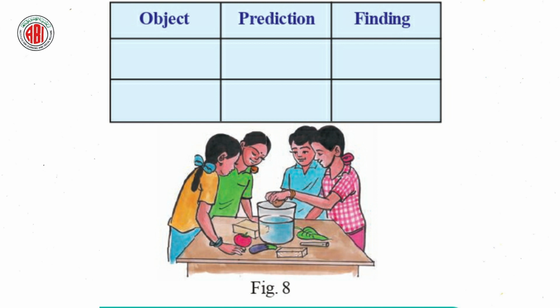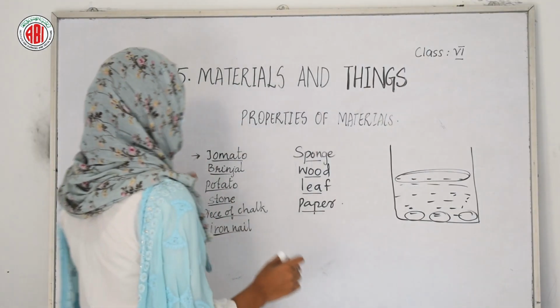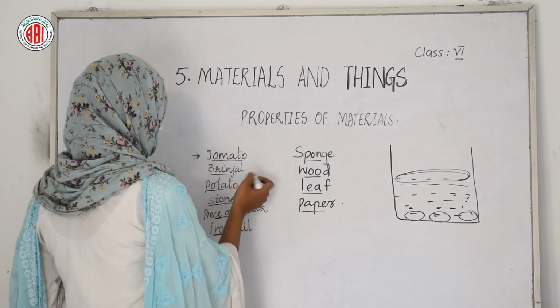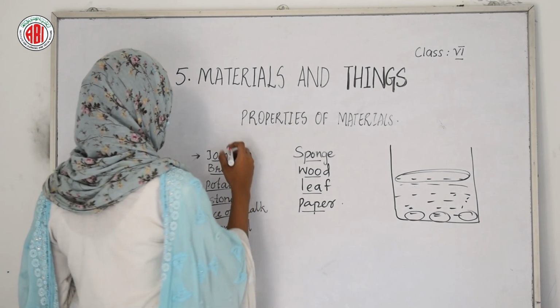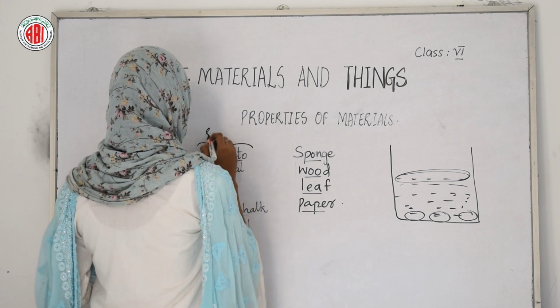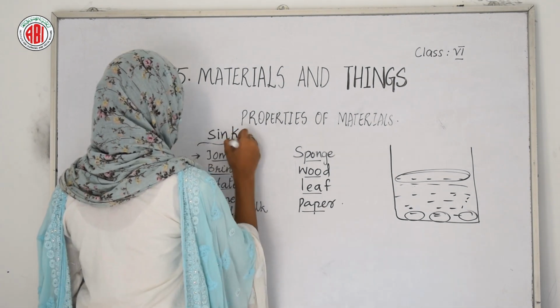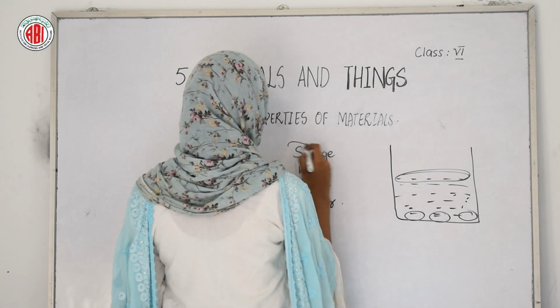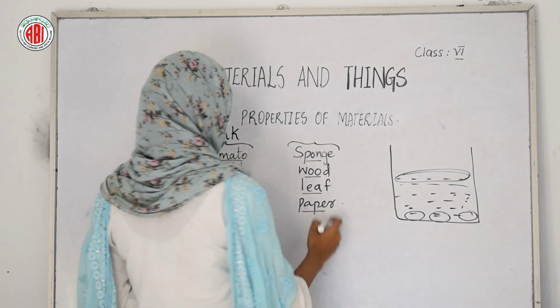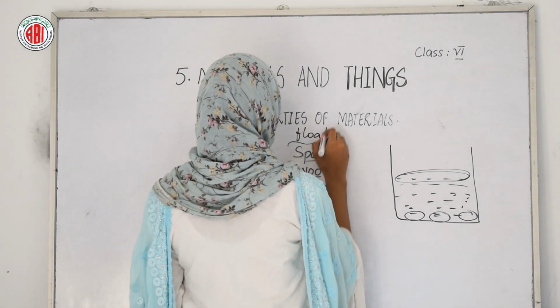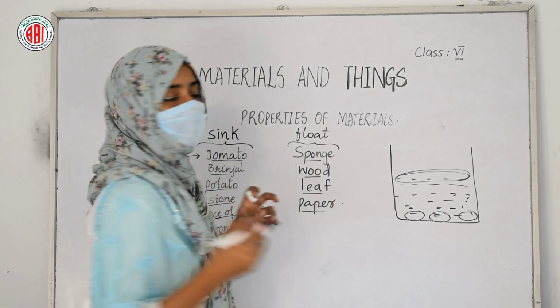When you put all these things in this tank, you can find that some of the materials will float on the water and some of the material will sink down into the water. So the materials like tomatoes, brinjal, potatoes, stone, piece of chalk and iron nail, these are the materials that sink in water. But the materials like sponge, wood, leaf and paper, they will float on water due to their less weight.